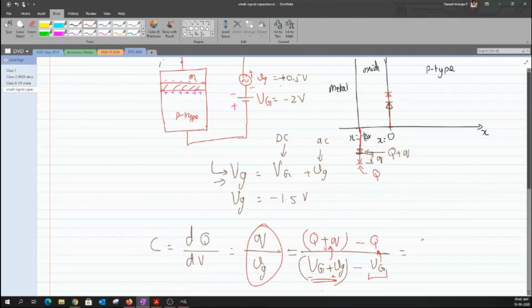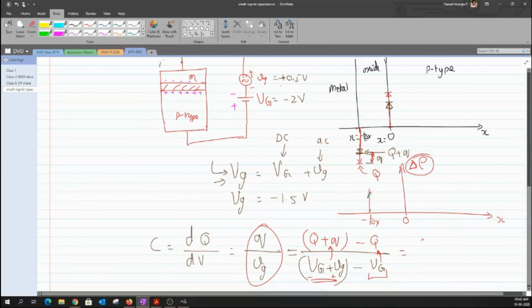That is how I measure my small signal VG. So I have to take the corresponding charge distribution in order to measure the Q value as well. When we take their differences, this Q factor is just the difference, so this Q would appear as a small signal. This is something like delta rho. This is at 0, and this is my x. I'm talking only about the differences in my charge. This difference goes as a positive quantity. The same difference appears even here, so this will go as a negative value.